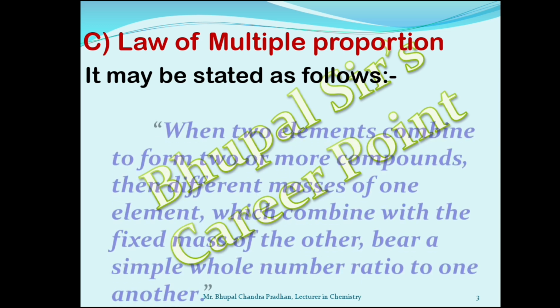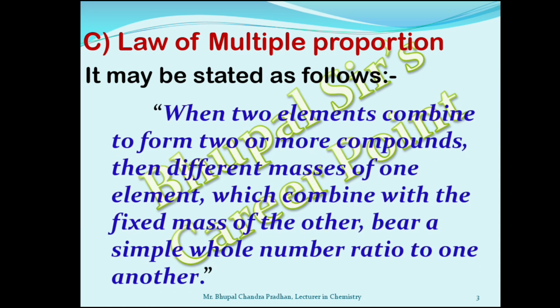What is law of multiple proportion? It may be stated as follows: when two elements combine to form two or more compounds, then different masses of one element which combines with the fixed mass of the other bear a simple whole number ratio to one another.